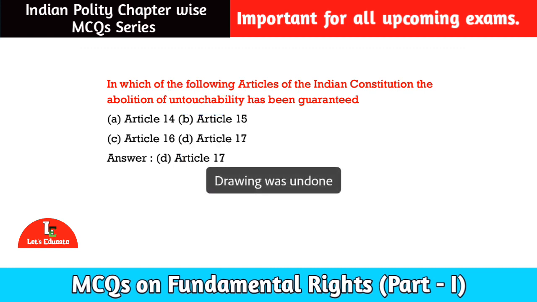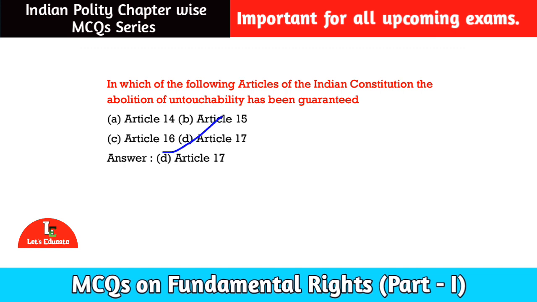If the word untouchability is there in the question, it will be the correct answer, article 17 only. Okay, so option number A article 14, option number B article 15, option number C article 16, and option number D article 17. That means article 17 will be the correct answer for this question. Untouchability deals with article 17 of the Constitution of India.